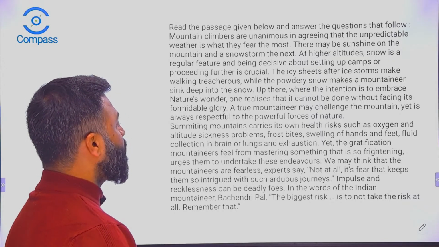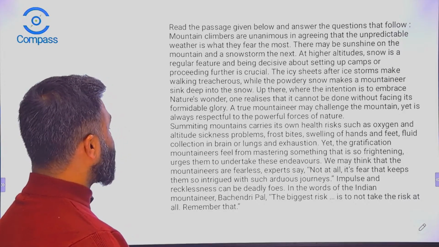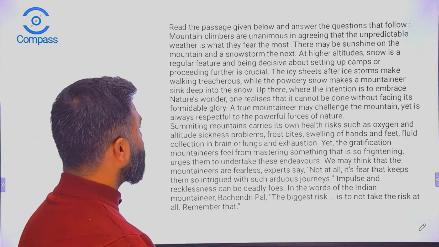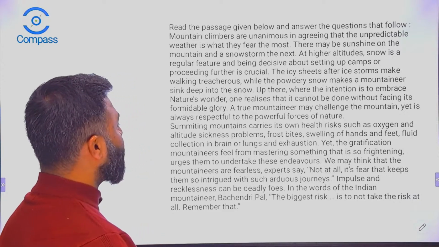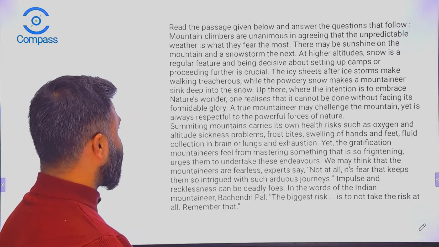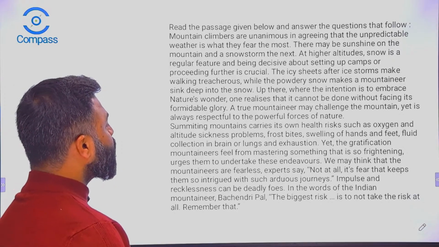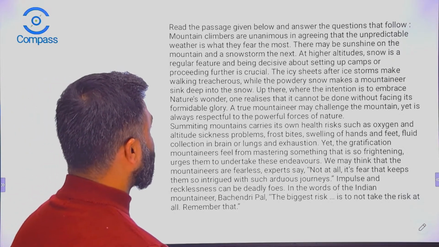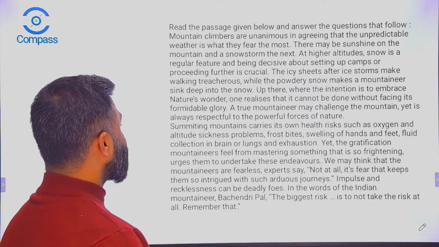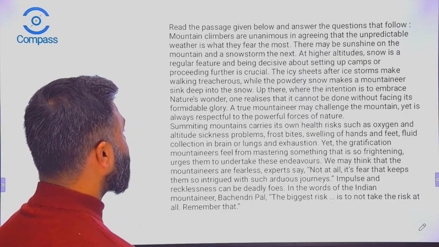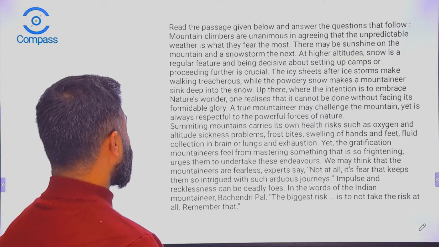Up there, where the intention is to embrace nature's wonder, one realizes that it cannot be done without facing its formidable glory. A true mountaineer may challenge the mountain, yet is always respectful to the powerful forces of nature.